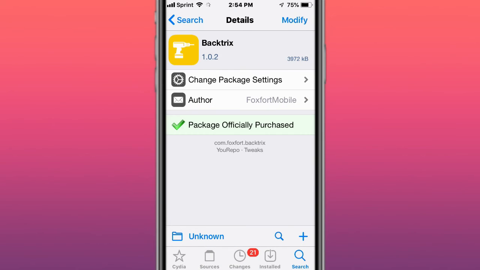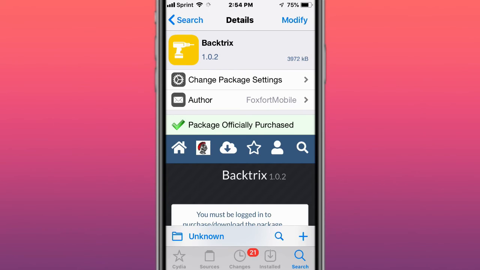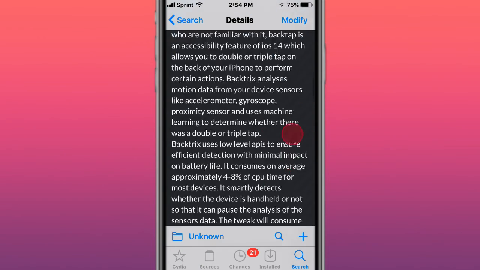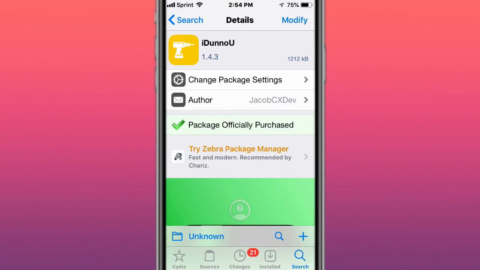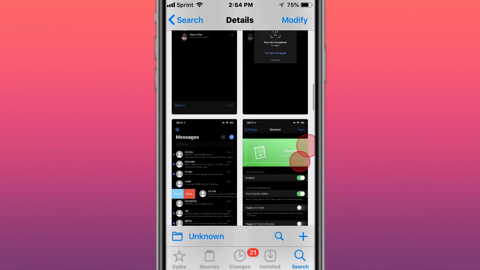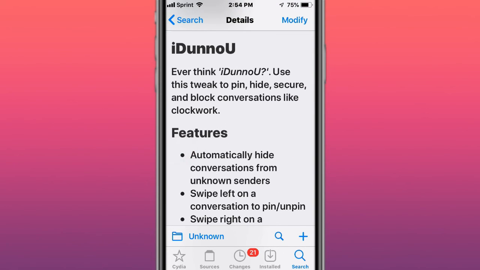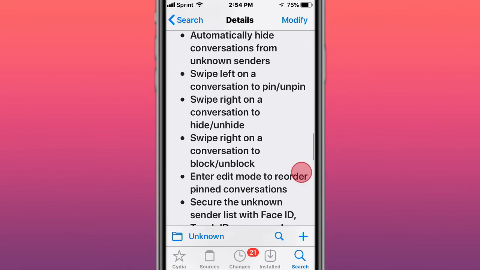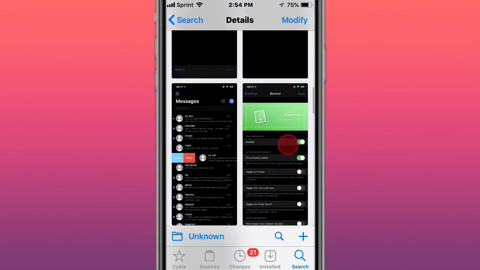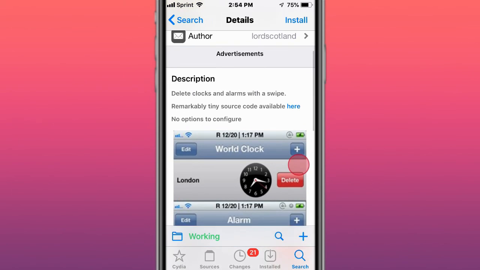This is called Backtricks, do back tap for quick actions. This is called I Don't Know You, and you have these features right here, so you have to tweak the pin, hide, secure, and block conversations like clockwork. This is called Clock, delete clocks and alarms with the swipe.